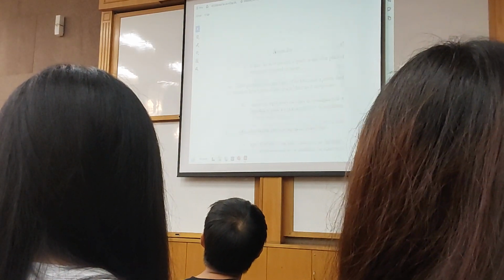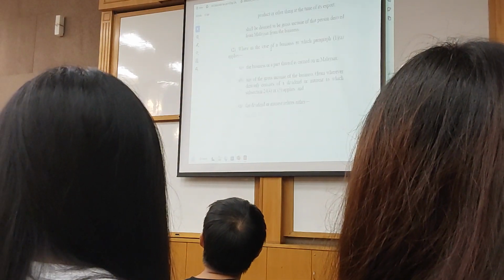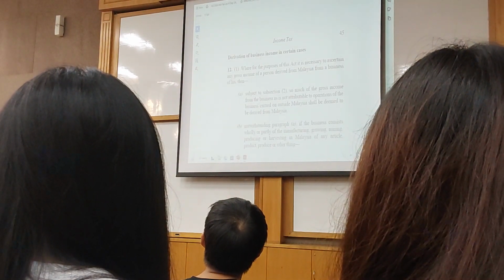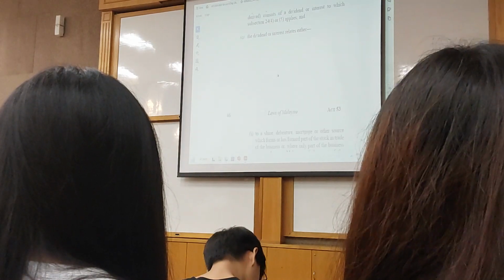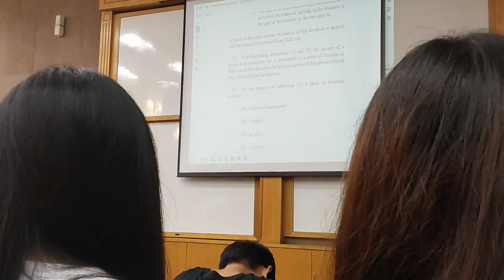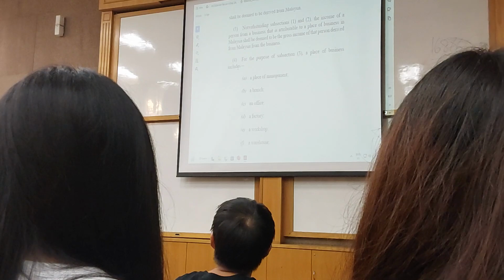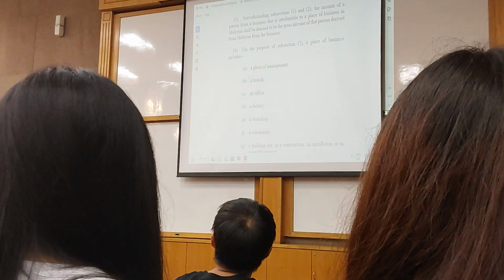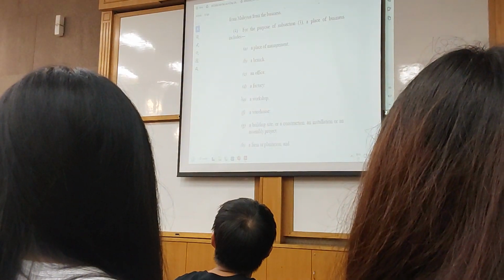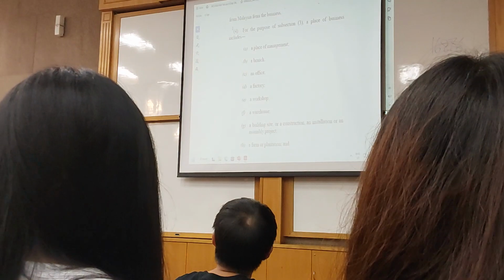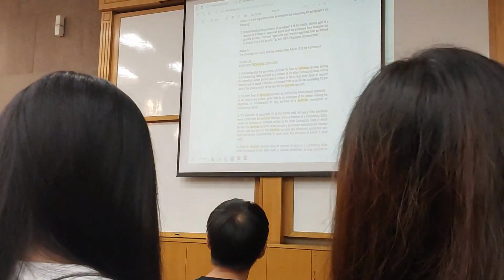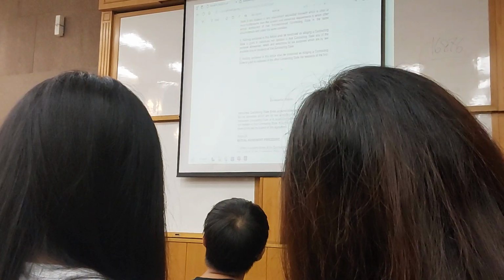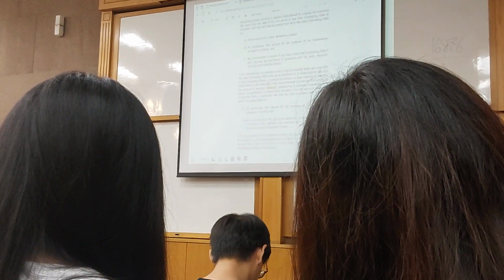If you look at Section 12 here, this is the main section: derivation of business income in certain cases. This one has been added in not too long ago, just a few years ago. Subsection 3 and subsection 4 here. For the purpose of subsection 3, a place of business includes a place of management, and so on. Then I show you the double taxation agreement. You will see a lot of similarity there. So what article are we supposed to look for? Article of permanent establishment.